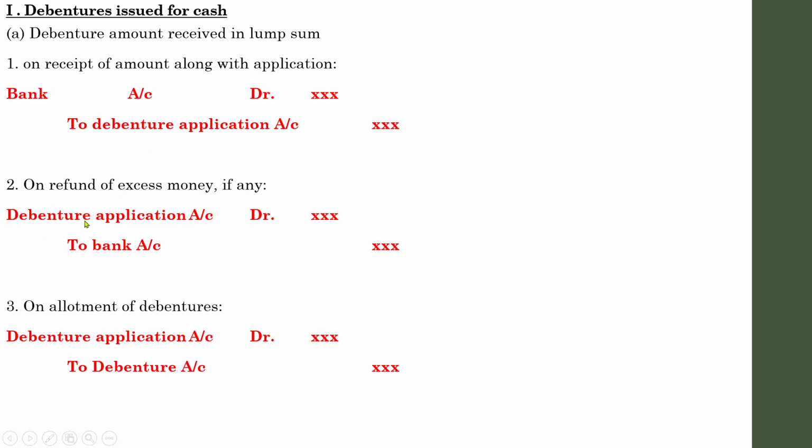And this entry is only there when the question mentions anything about the excess money. In that case only you need to pass this entry, otherwise you need to pass only these two entries. Remember, it is a case of lump sum collection. Let us discuss a question, then you will get an idea about debenture amounts received in lump sum.